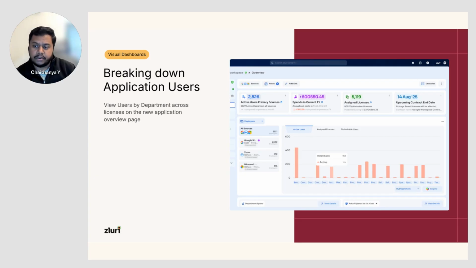on every single application right now, we wanted to showcase, hey, where are we getting this data from? What are the sources that we are getting the information from? And how do you define these particular sources as well? If you want to slice and dice this information across departments, or across multiple different sources, this is going to be superbly simple and easy for you. You can understand and get certain insights on which users are using it, for what departments, how they are using it, and how they are connecting this application as well. So this information is very, very simple and easy for you to actually consume.